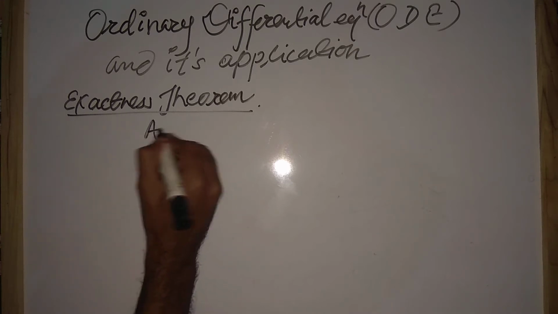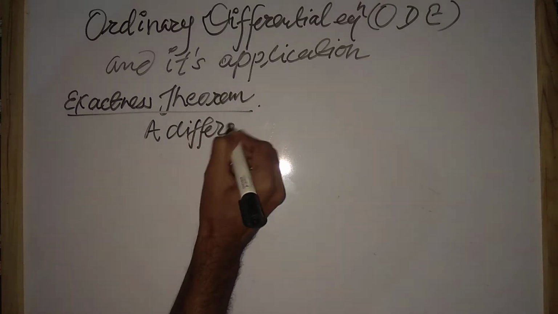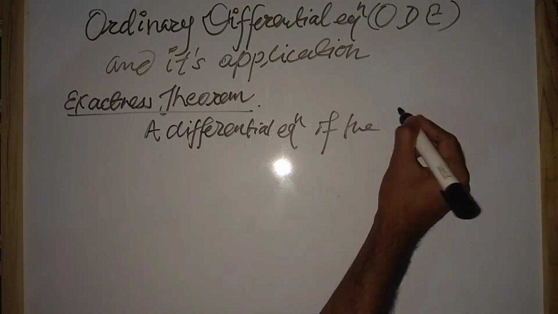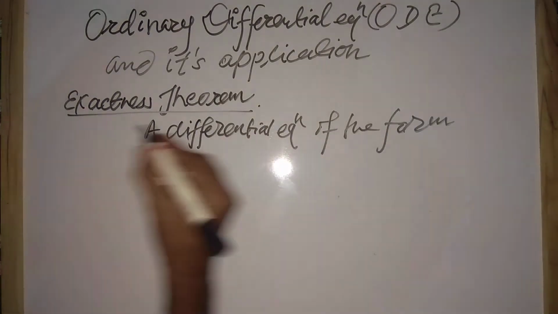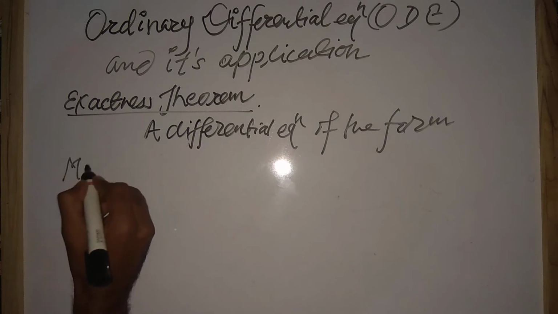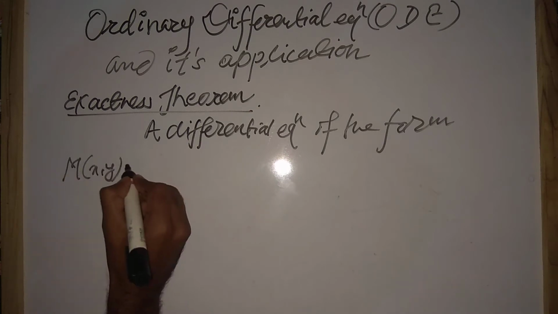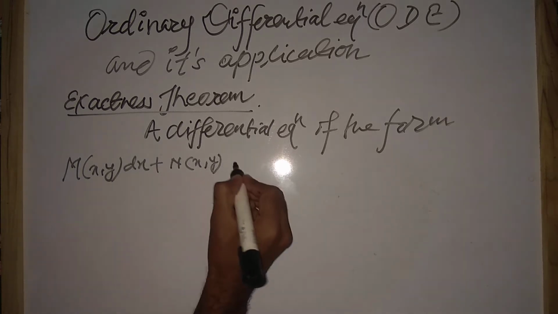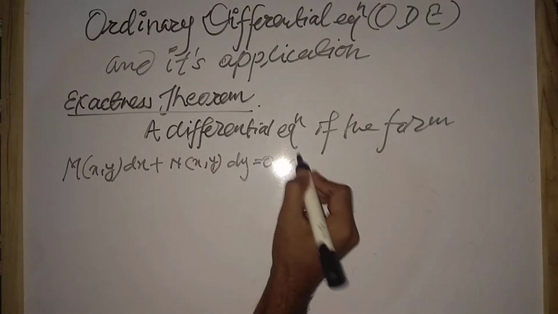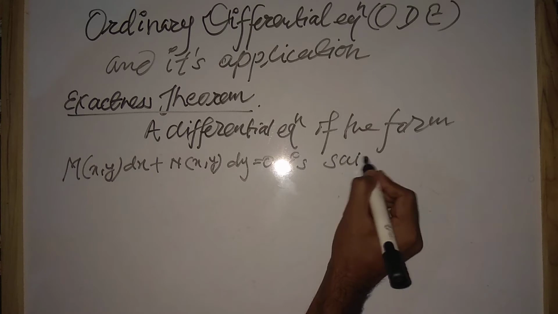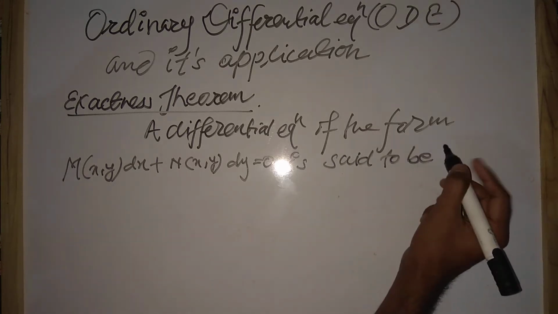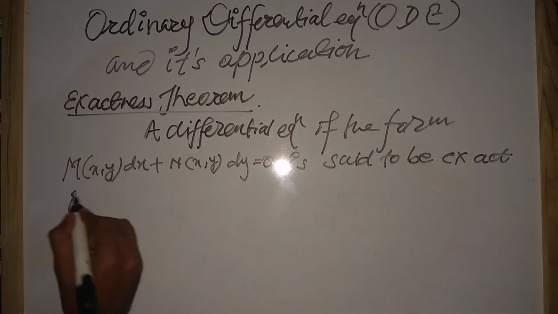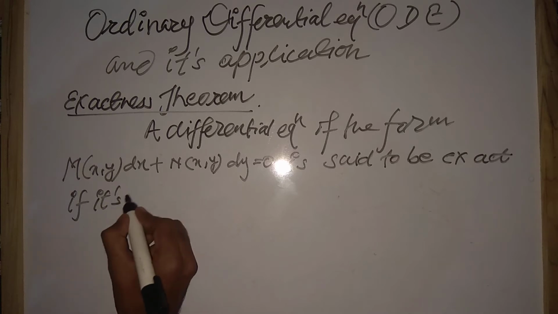It can be defined as follows: a differential equation of the form M(x,y) dx plus N(x,y) dy equals 0 is said to be exact if its left-hand member